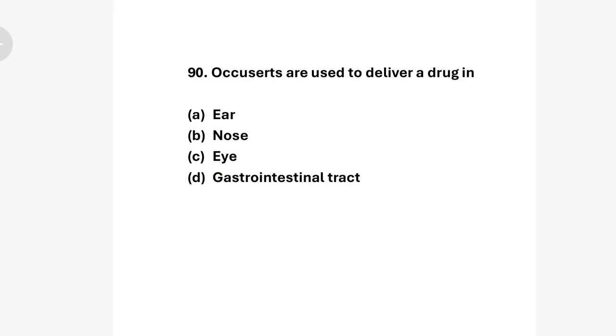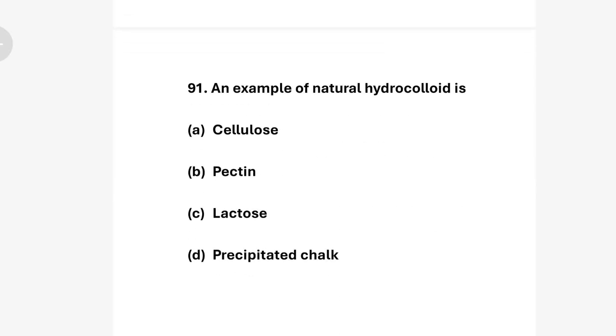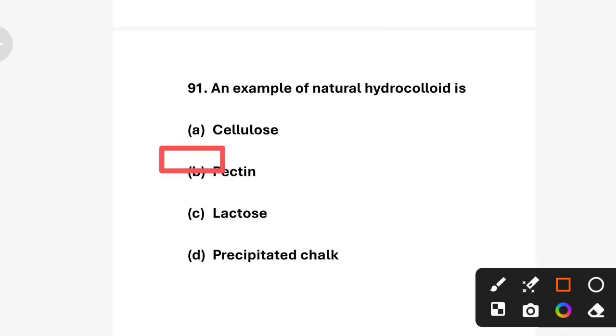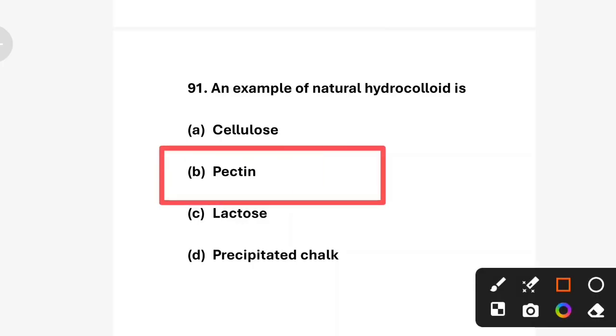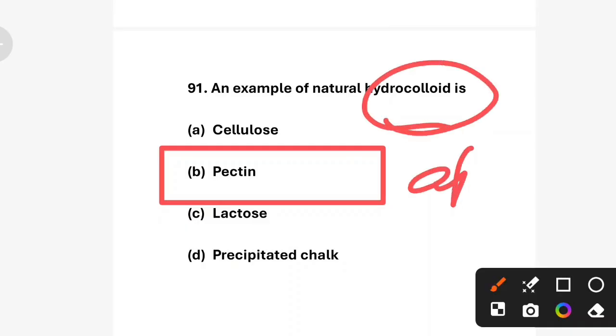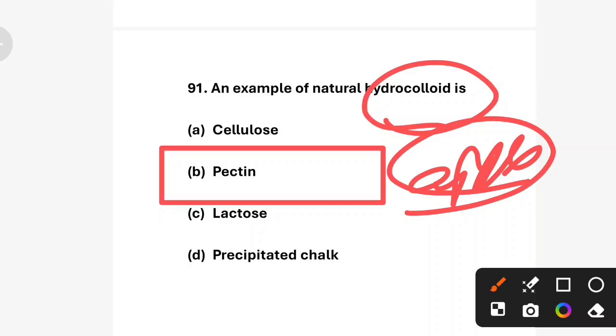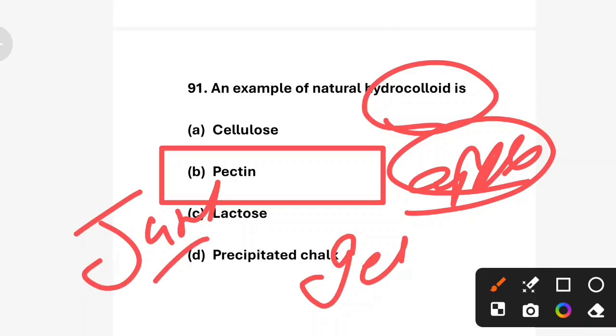Next question. Question number 91. An example of natural hydrocolloid is option A cellulose, option B pectin, option C lactose, option D precipitated chalk. So the correct answer is option B, pectin. Pectin is a natural hydrocolloid obtained from fruits like apple, and it is commonly used as a gelling agent in jams and jellies.